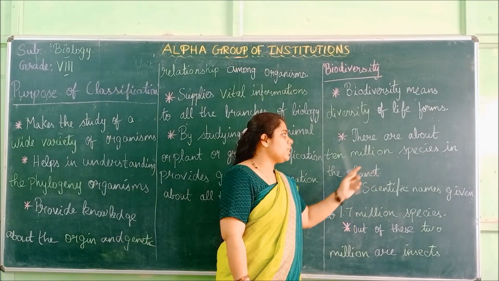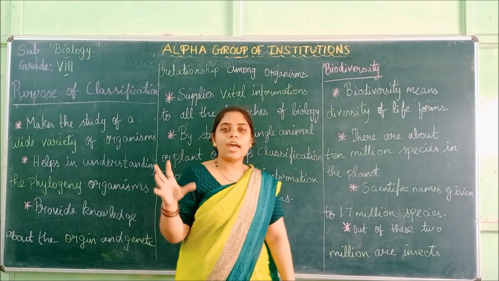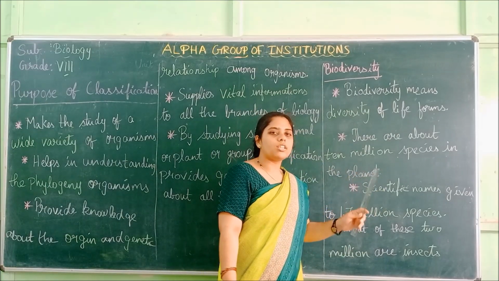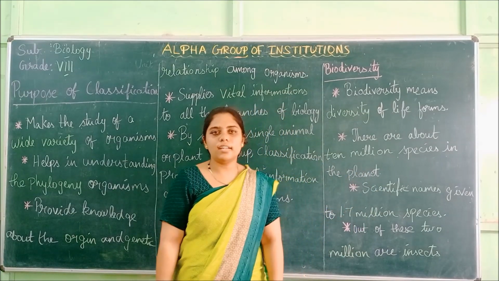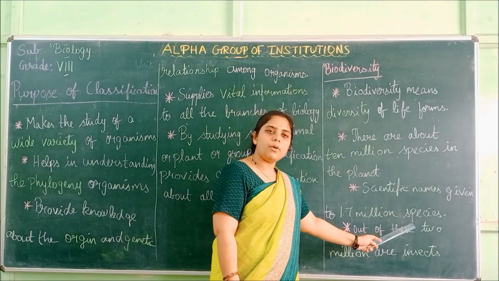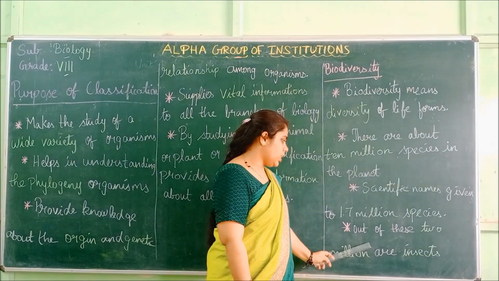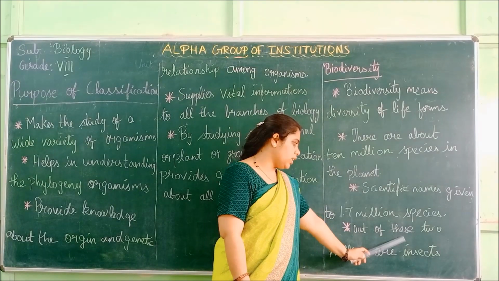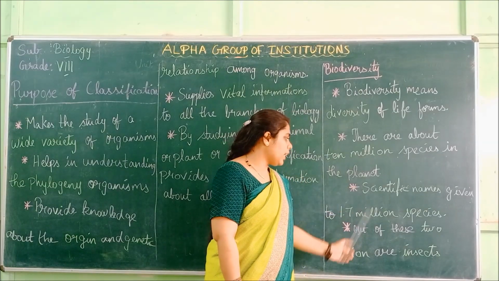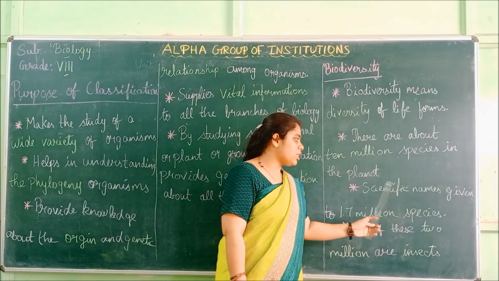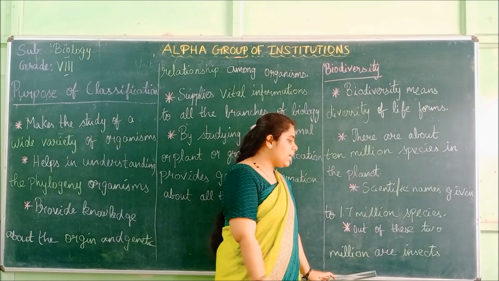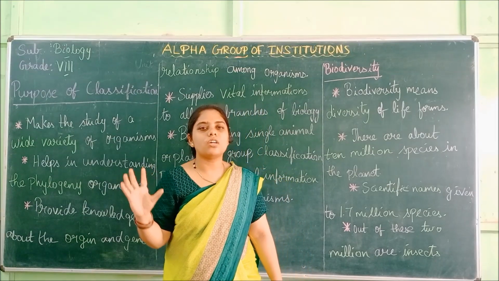So the remaining organisms are unidentified. Among the identified, there are around 2 million varieties of insects on the earth.